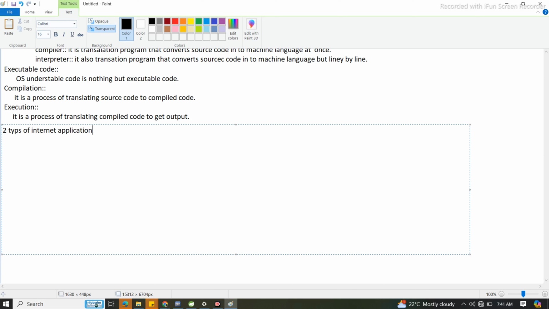Today we'll see how we can download Java and how all these things work. Tomorrow we'll see our first program, how it works, and some important concepts.